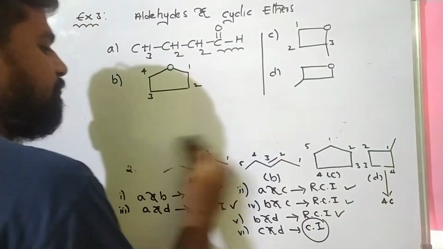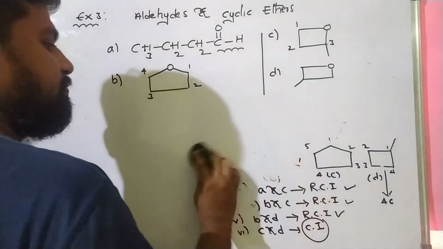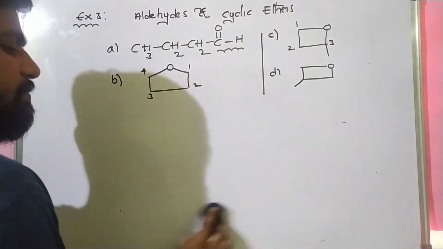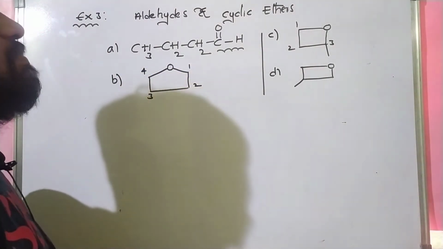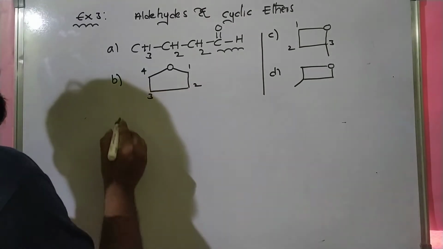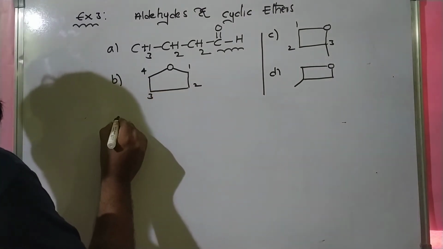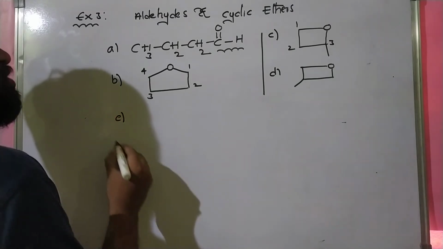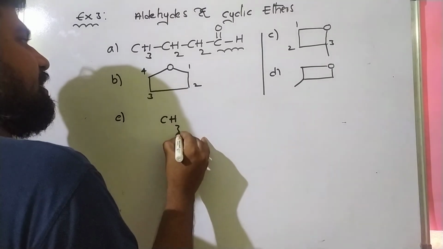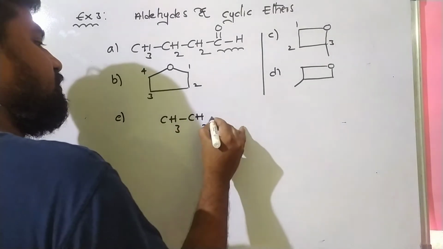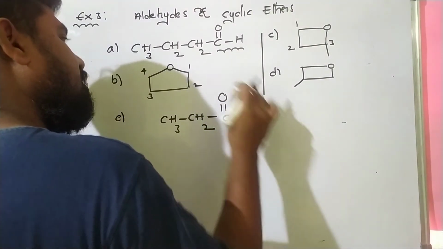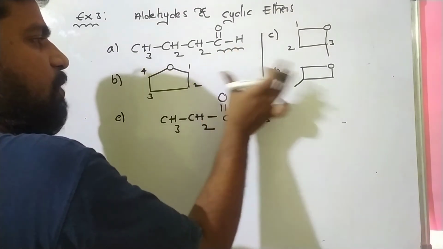So in this example, please students, judge yourself which are ring isomers, which are chain isomers, which are position isomers. Okay, listen. And the fifth one is also possible. This is aldehyde, CH3, CH2, C double bond O, CH3. So these are different compounds possible.